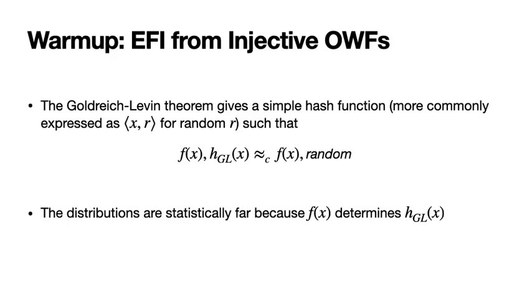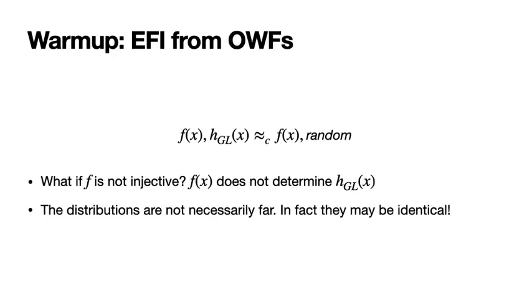They're both efficient to sample from, and they are statistically far because f, being an injective function, determines x, which in turn determines the Goldreich-Levin hash of x. So in the first distribution, the Goldreich-Levin hash is determined, while in the second distribution, it is simply a random string. So these two distributions are statistically far, giving us EFI.